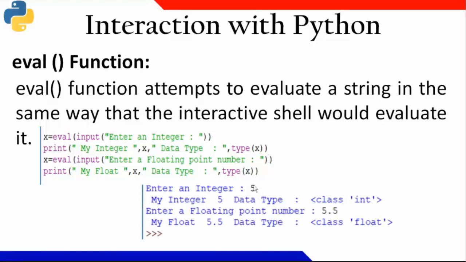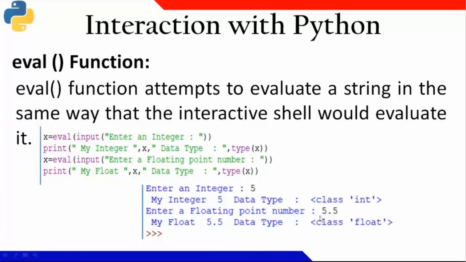So whatever data type I'm having, it is an integer data type. And if I am typing here 5.5, I have never done typecasting for float or typecasting for integer specifically. But here I have done what? Eval function.